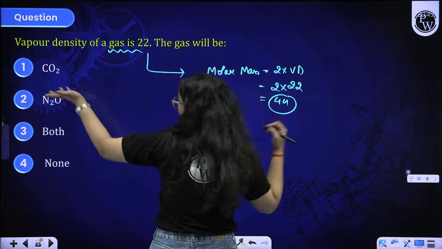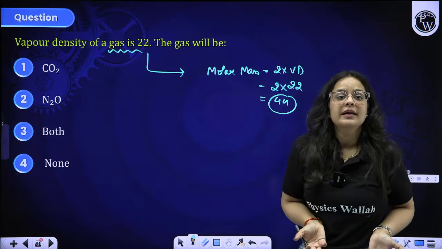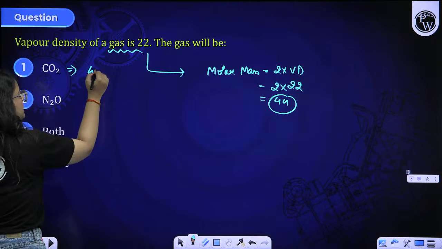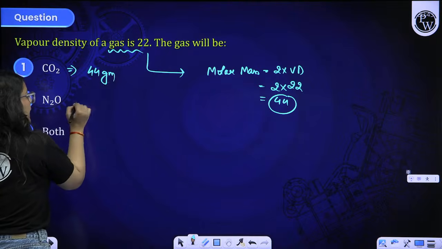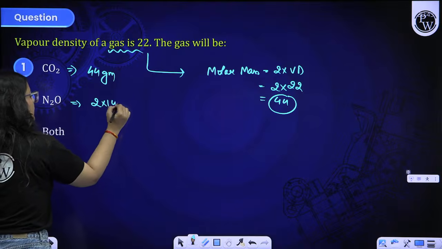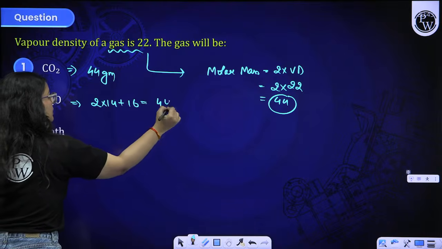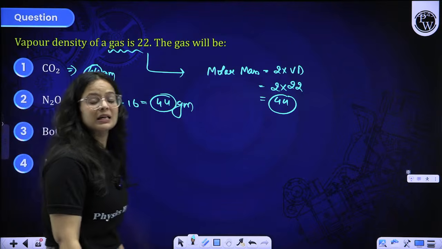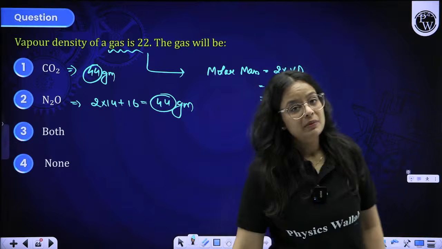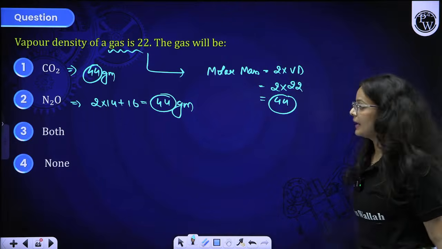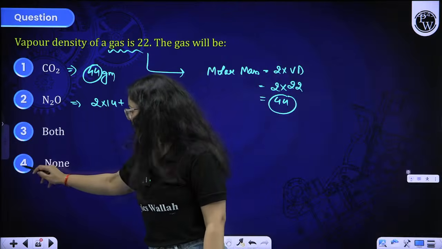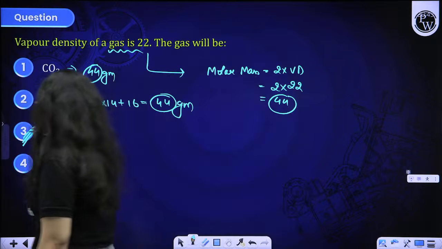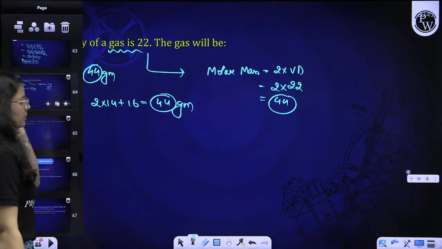What is the possibility for the gas? You can easily find out. CO2 molar mass is 44, right? And N2O, 2 into nitrogen 14 plus oxygen 16, will also come out to be 44 only. So both gases have molar mass 44. That means there is a possibility of either gas, so the correct answer here is both. It can be any of the gases that fit the question.